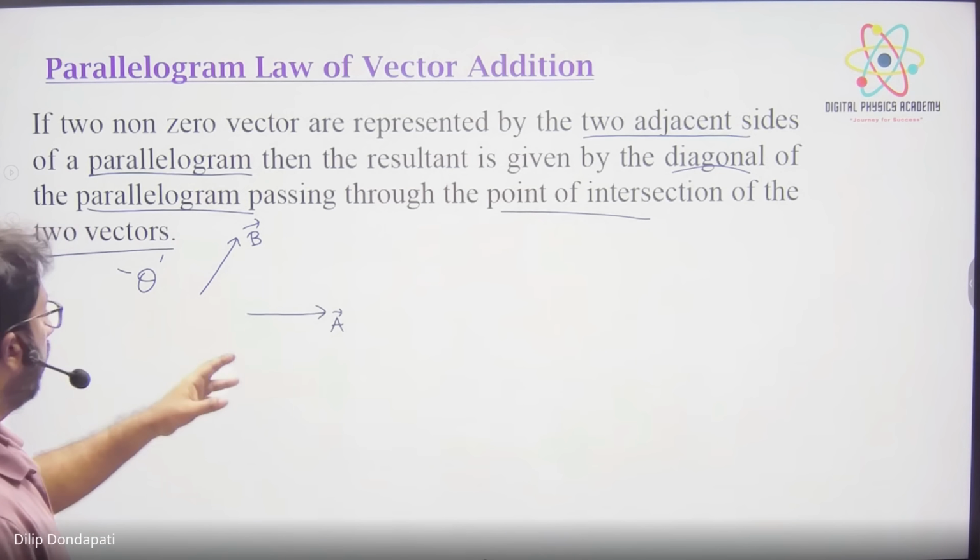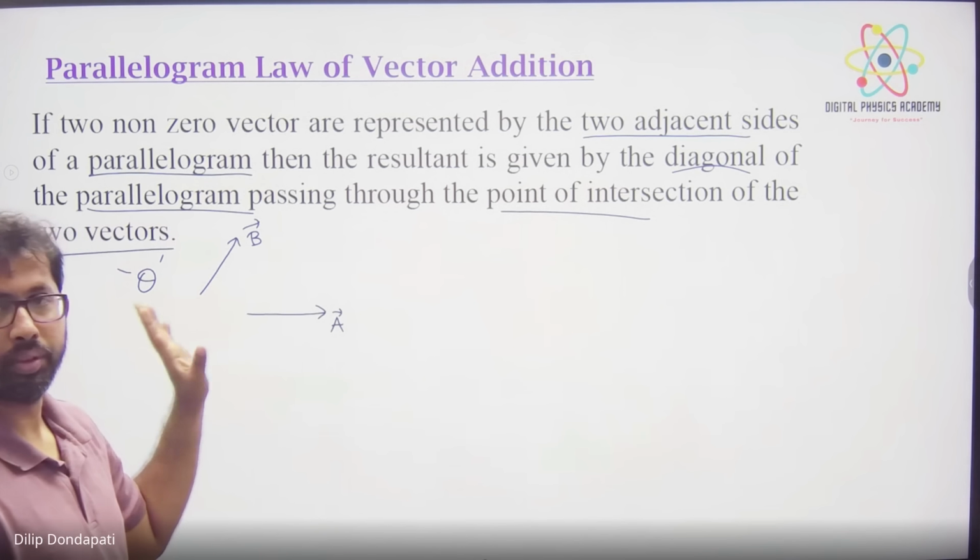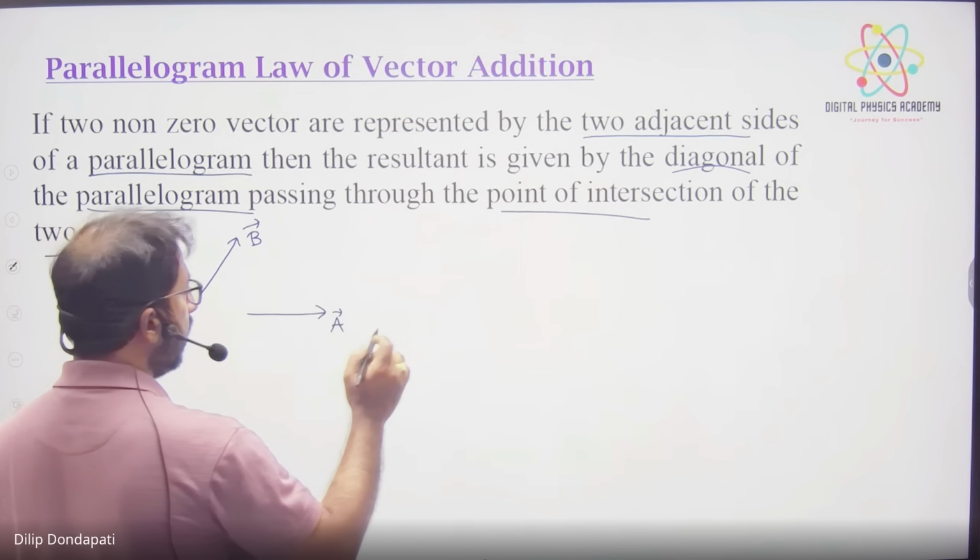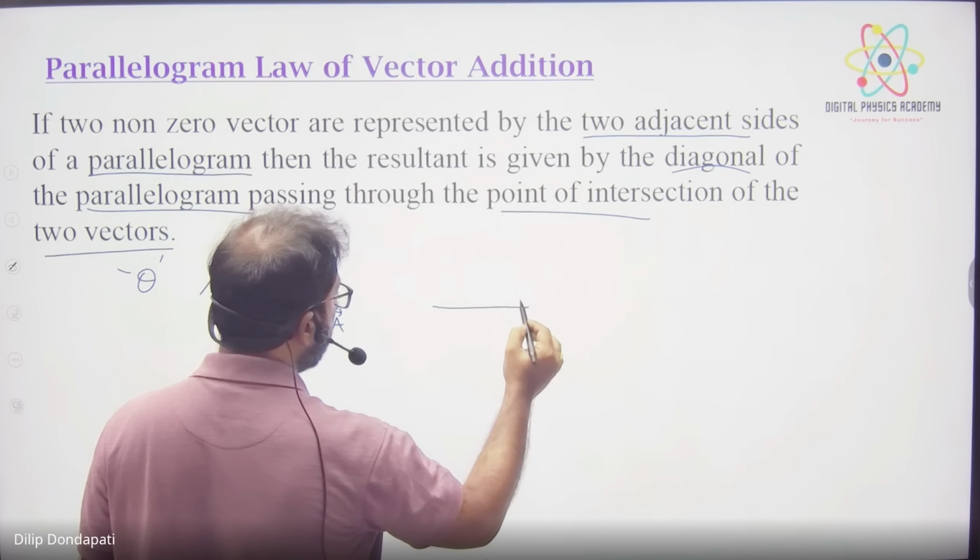Now see, two vectors we have to add, and the angle between them is theta. So what does the parallelogram law say? First connect these two vectors tail to tail.